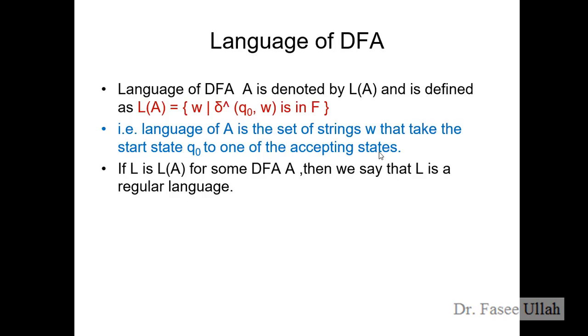Next we have the language of DFA, deterministic finite automata. This is the language or method or mathematical form by which we can make a generic equation for DFA, right? The language of DFA, A is denoted by L of A. So what is L? L means the language of A, which is the representation for DFA, or it's a data set here, right?